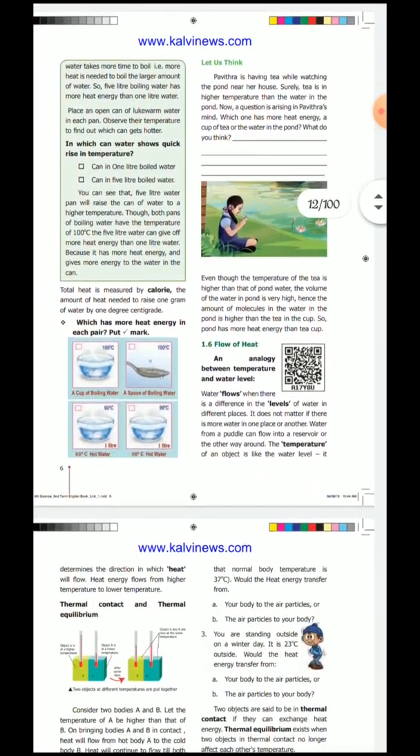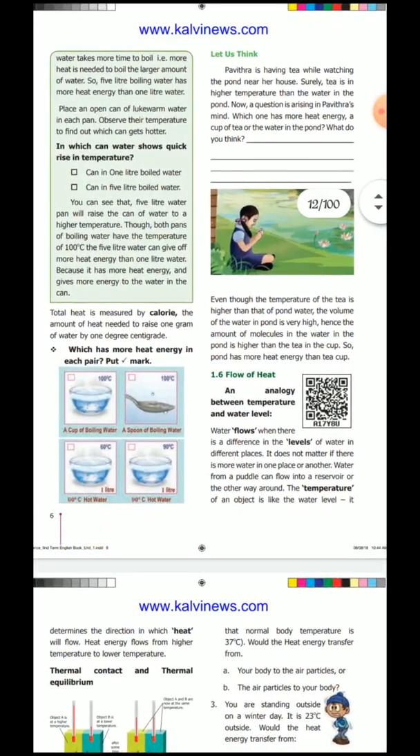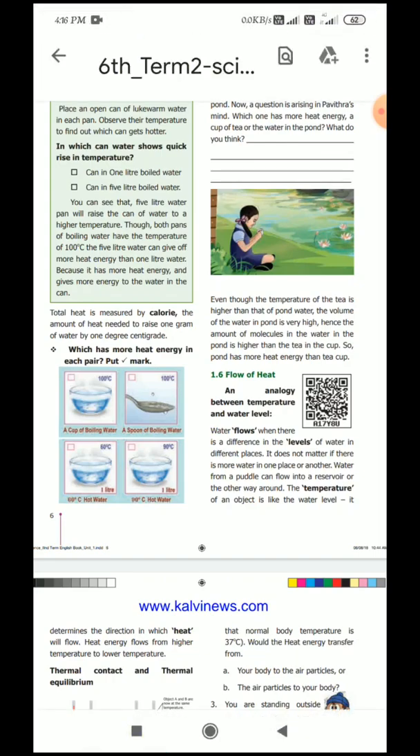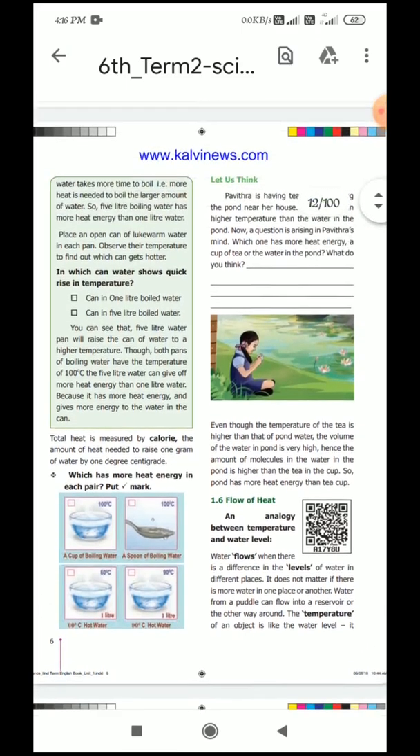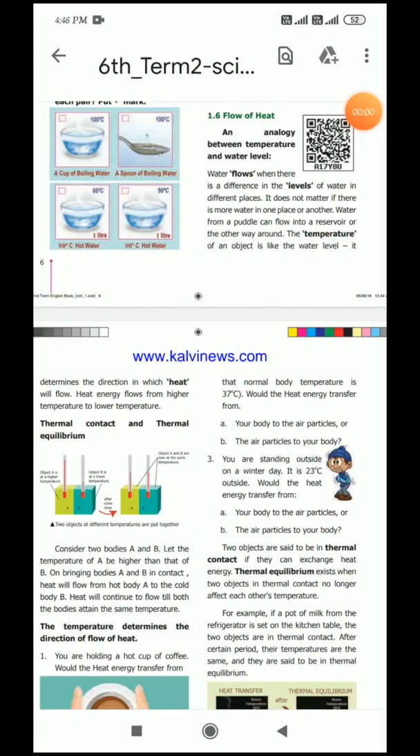Yes. Next, total heat is measured by calorie. Already I said the SI unit of heat is the joule, but most of the time we use the calorie. So here the total heat is measured by calorie. One calorie is the amount of heat needed to raise 1 gram of water by 1 degree centigrade. Okay, do you understand?